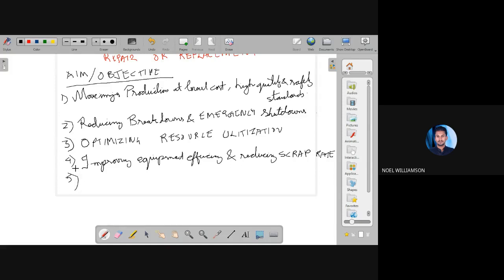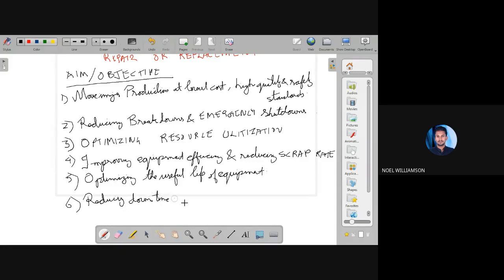That is increasing the reliability. Next, reducing the downtime.